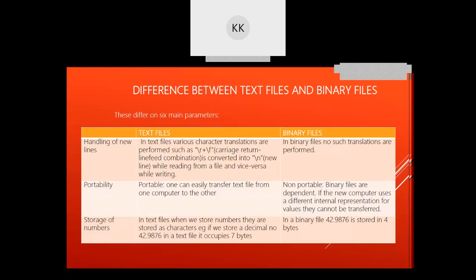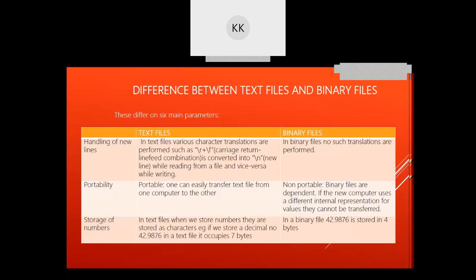Here in text file, carriage return and line feed is converted into a newline character, \r and \f.